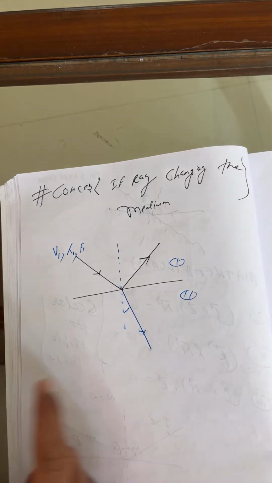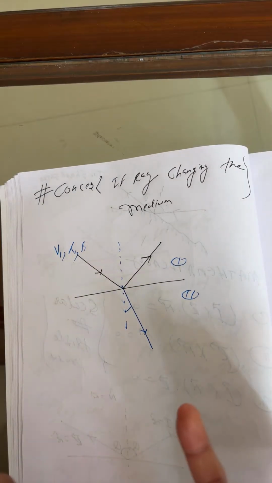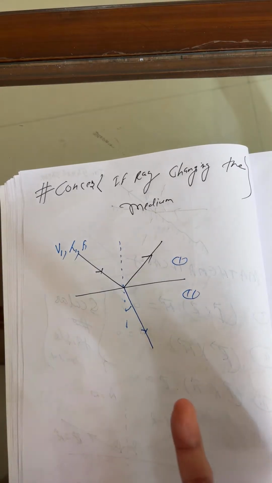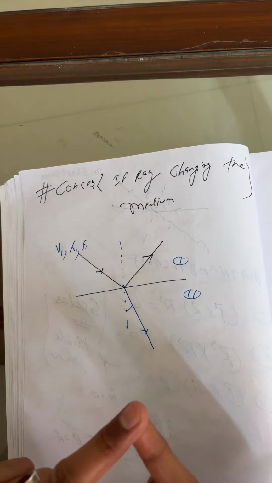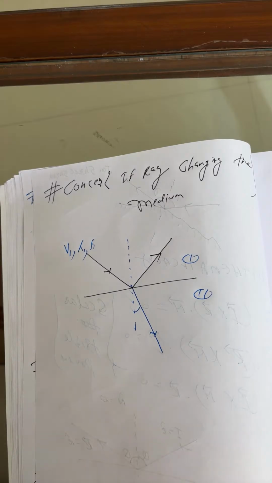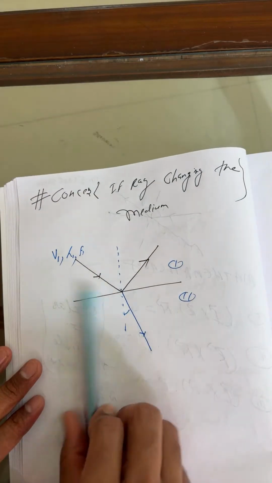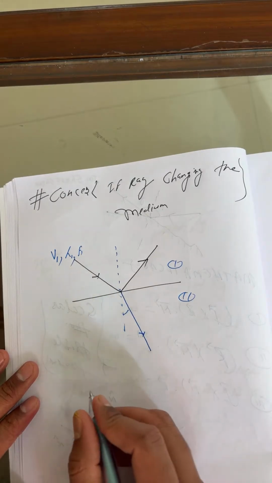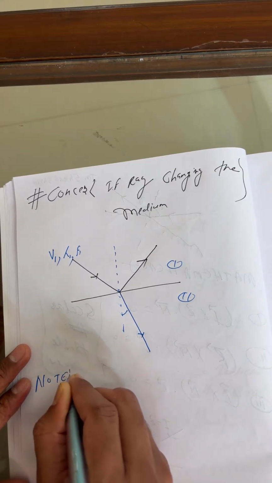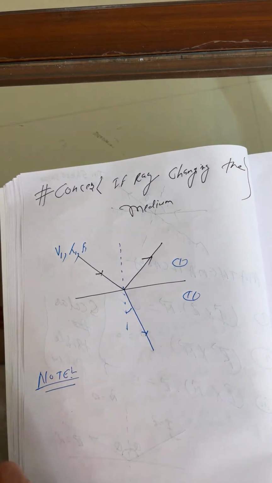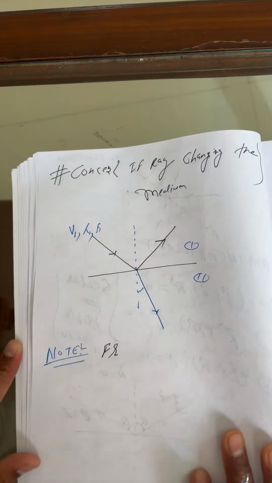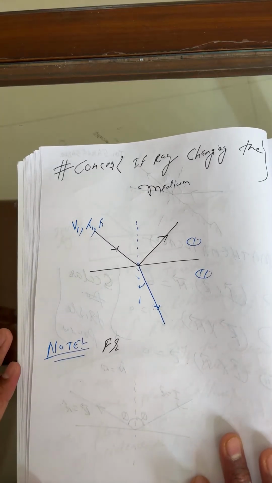Now we have to comment on the speed of the refracted wave, and also comment on its wavelength and frequency. For this condition, let's take into consideration one thing, note it down everyone: frequency depends only on the source. I have repeated this multiple times.